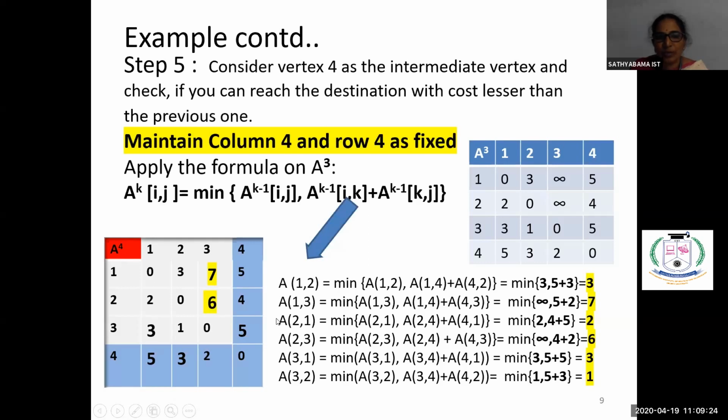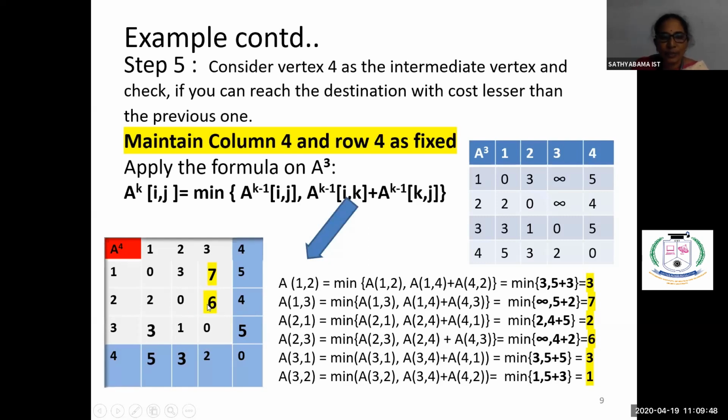Again come here, 2 comma 1. 2 comma 1 is the minimum of 2 comma 1 or 2 comma 4 plus 4 comma 1, since we are considering 4 as the intermediate vertex. So 2 comma 1 is 2, then 2 comma 4 is 4 plus 4 comma 1, and 4 comma 1 is 5. So the minimum among this is 2. So we're getting the value of 2 comma 1 as 2.